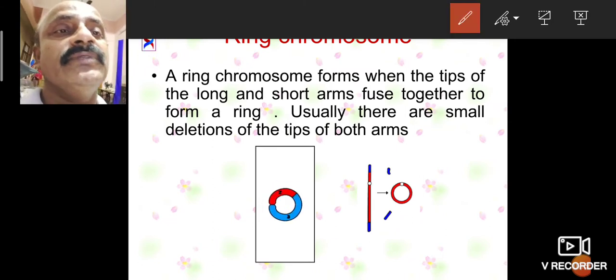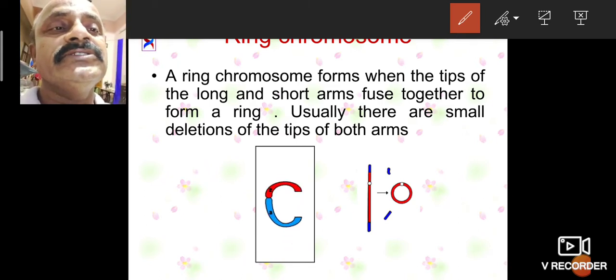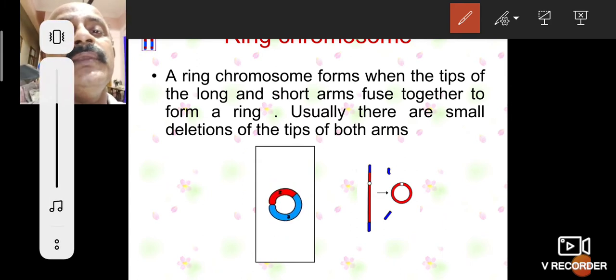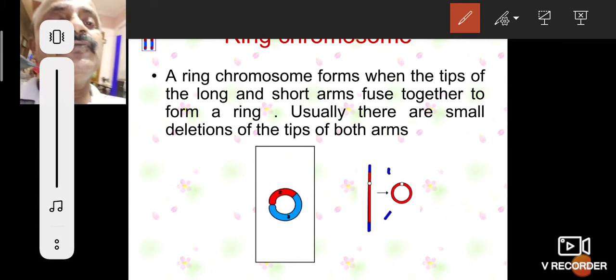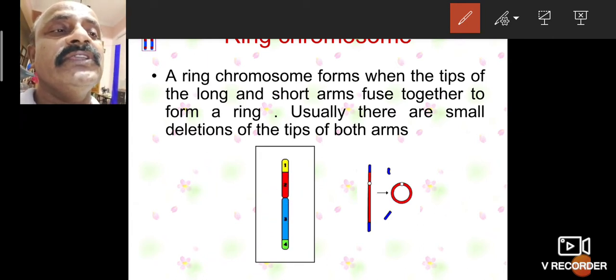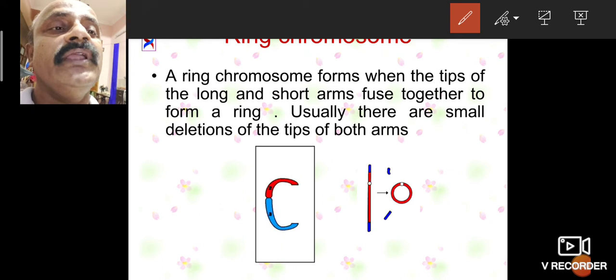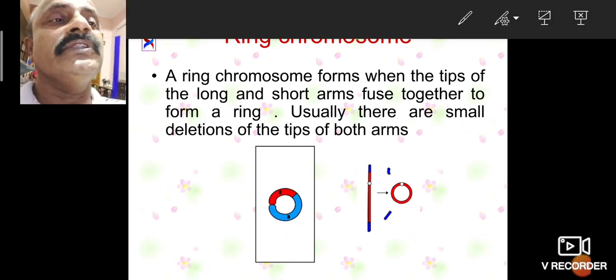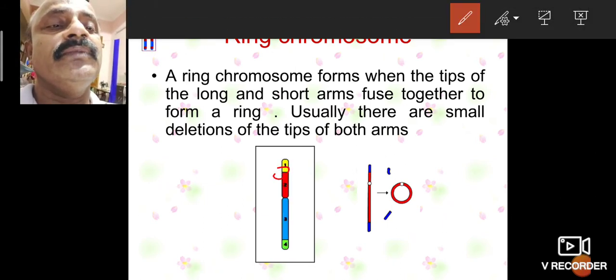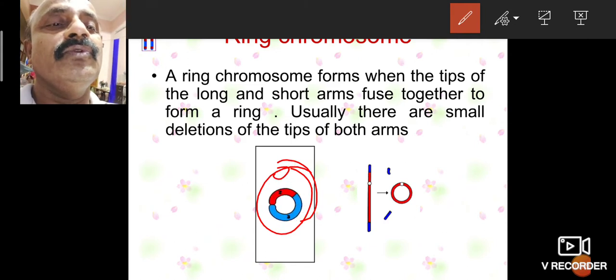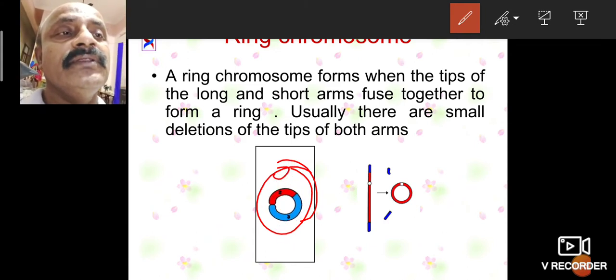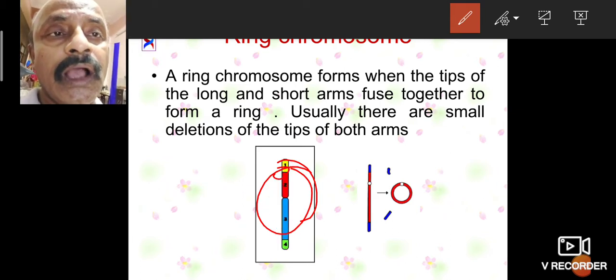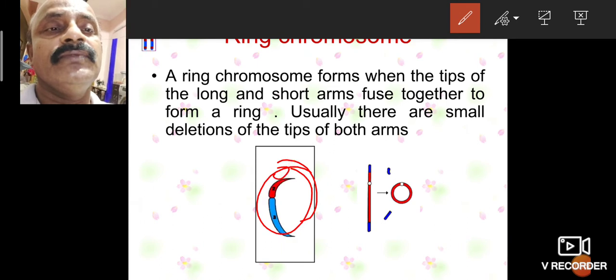So, ring formation. Sometimes a ring chromosome forms when the tips of the long and short arms fuse together to form a ring. Usually there is a small deletion of the tips of both of the arms. So this is also an important chromosome abnormality. This terminal part fuses and closes. A ring chromosome forms when the tips of the long and short arms fuse together to form a ring.